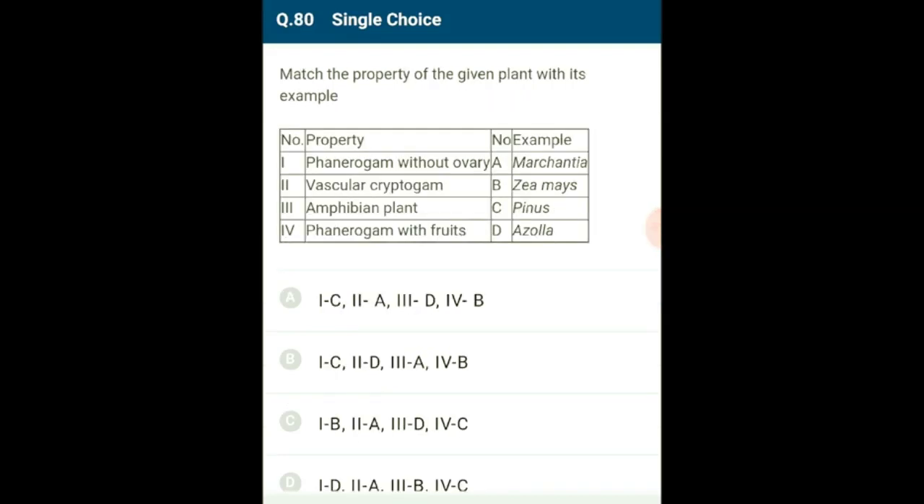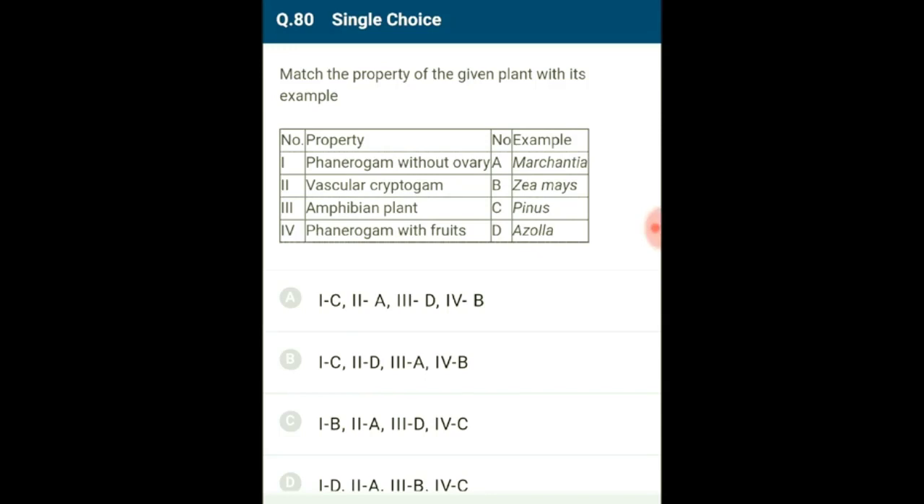Question number 80. Match the property of the given plant with its examples. Amphibian plants are bryophytes. Marchantia is a liverwort belonging to the bryophyte group. Cryptogams are those plants in which sex organs are hidden. Algae, bryophytes and pteridophytes are cryptogams, but only pteridophytes have xylem and phloem. Hence they are called vascular cryptogams.